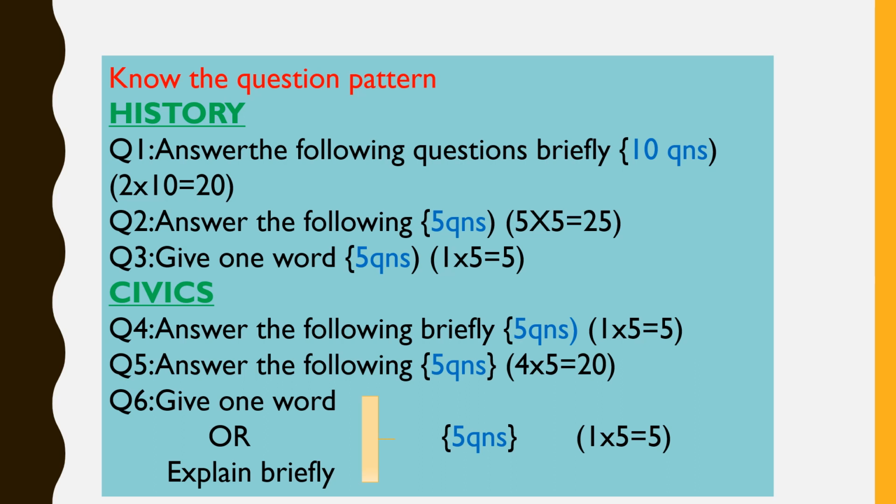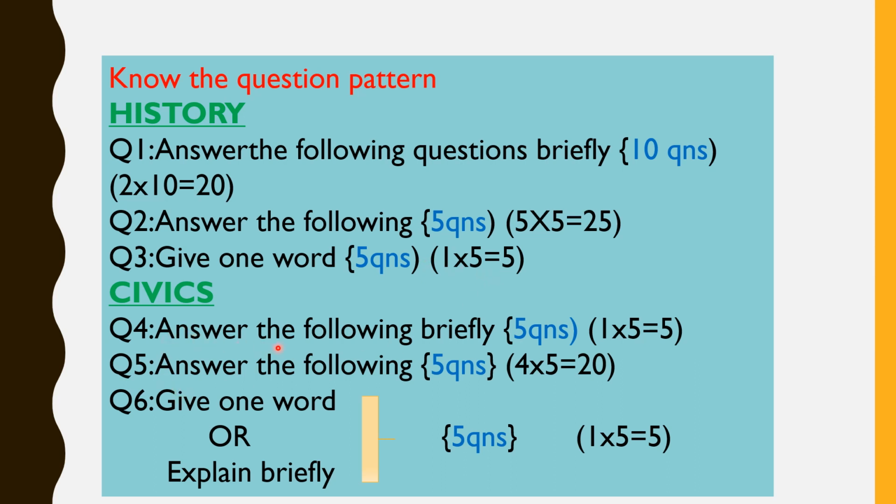Question number 1, you will have 10 questions having 2 marks. That means 2 into 10, 20 marks questions. Then answer the following, question number 2. 5 questions you will get. That will be of 5 marks each. That is 25 marks. Then give one word. That's also 5 questions. That is also 5 marks.